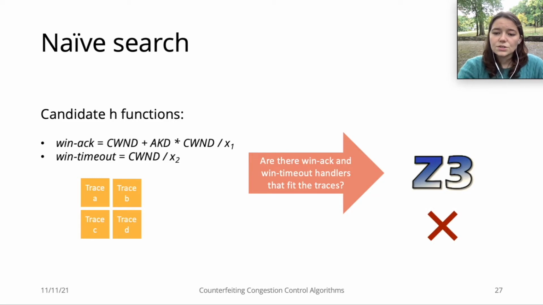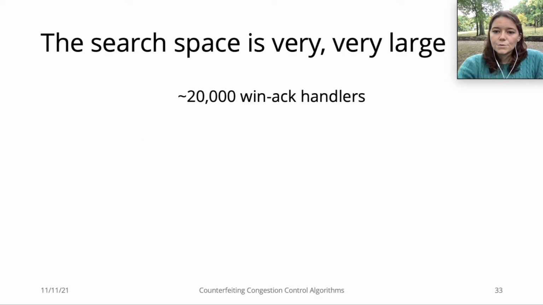If the solver answers no, then these candidate functions do not fit the traces and we move on to the next set of candidate functions. And we enumerate functions until we can get a set that matches all our traces. We cannot apply this naive method directly to CCAs though.